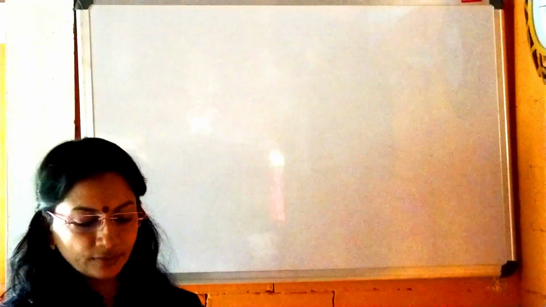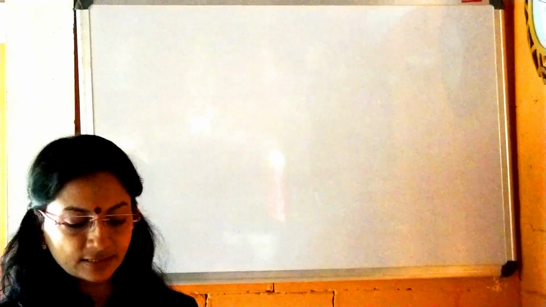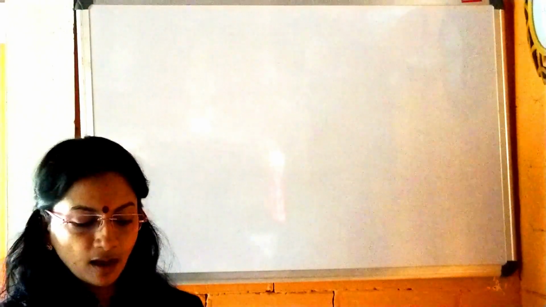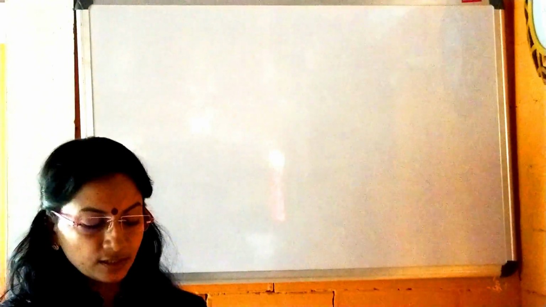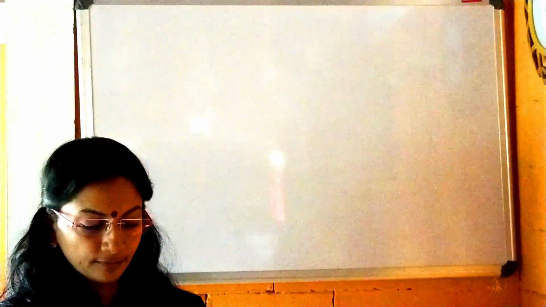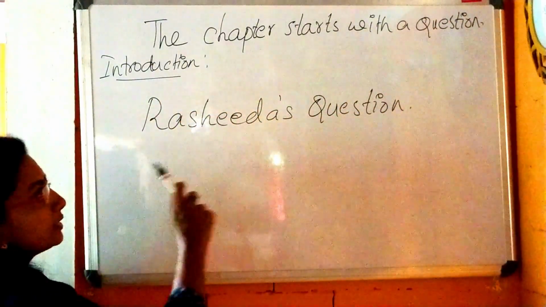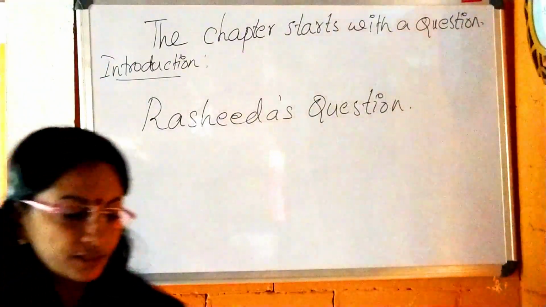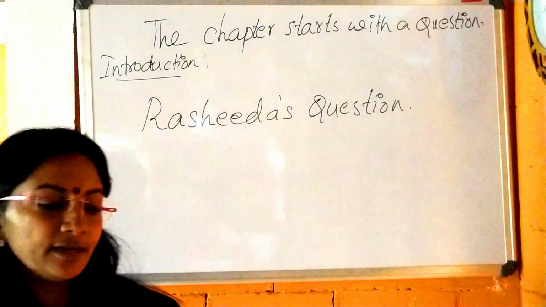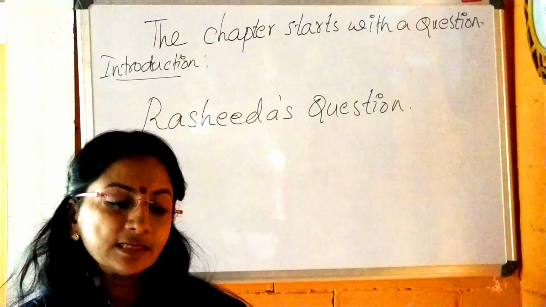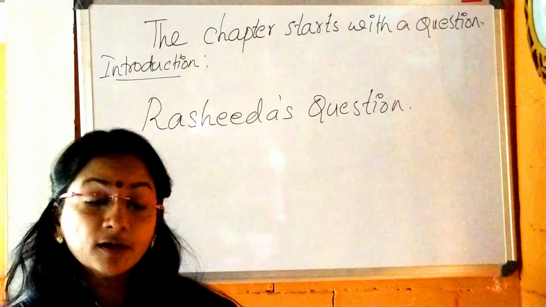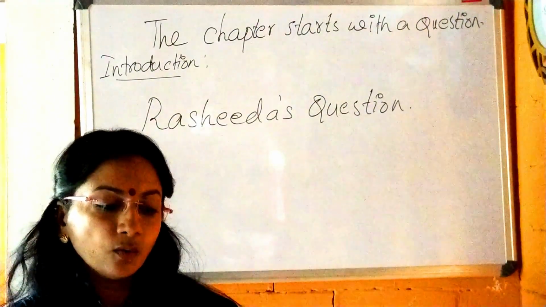We have to find out the answers: what happened in the story, where it happened, how it happened, and when it happened. Okay, the chapter starts with a question. Introduction, Rashida's question. Rashida sat reading the newspaper. Suddenly, her eyes fell on a small headline. 100 years ago. How? She wondered.